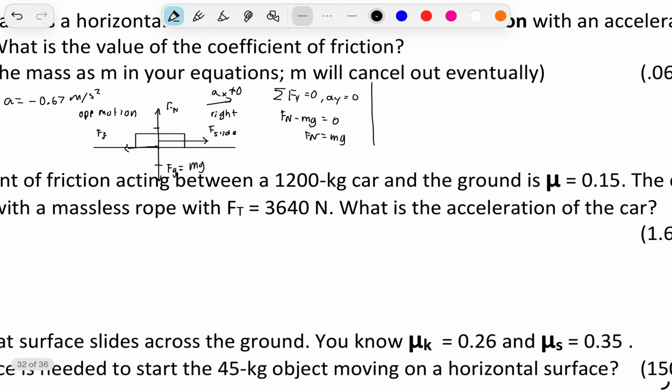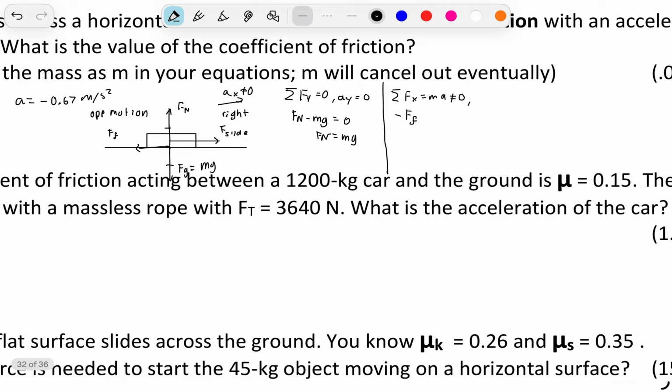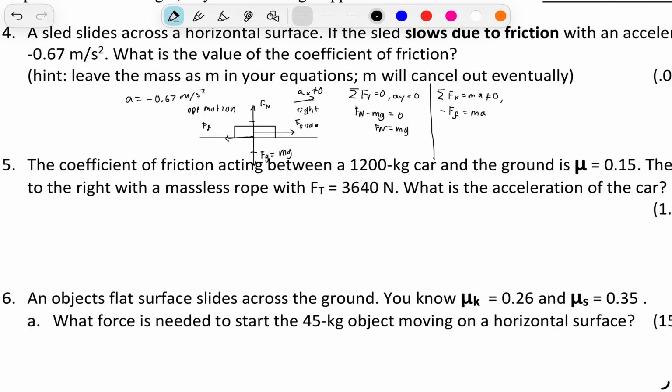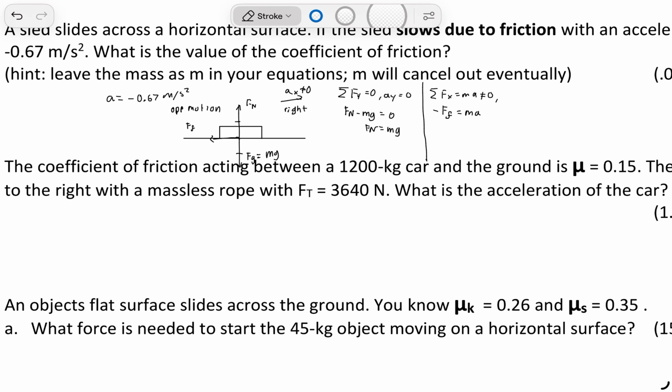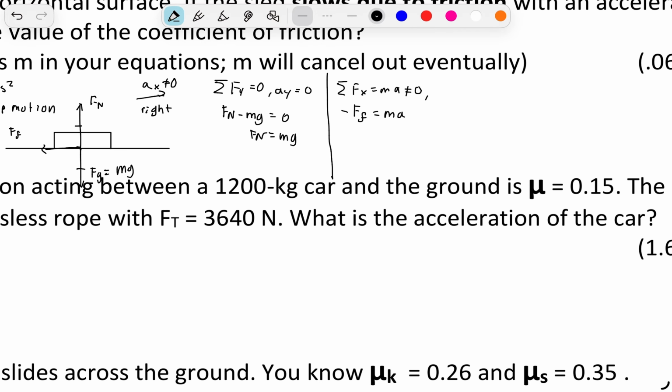Now, we can do our horizontal. We know that Fx is equal to ma, and we know that it does not equal 0. So we can write negative Ff. The only force is going to be our friction right now, and that's going to equal the mass times the acceleration. It's actually slowing down, so we don't have to write F slide. So we only have ma. So you have Ff is equal to negative ma, dividing both sides by negative 1.